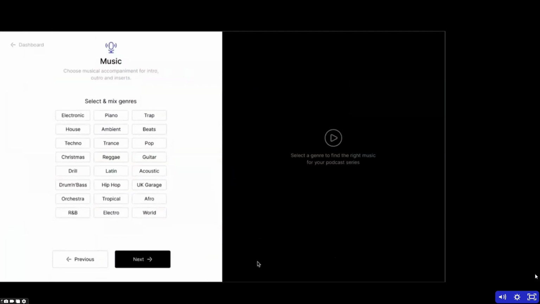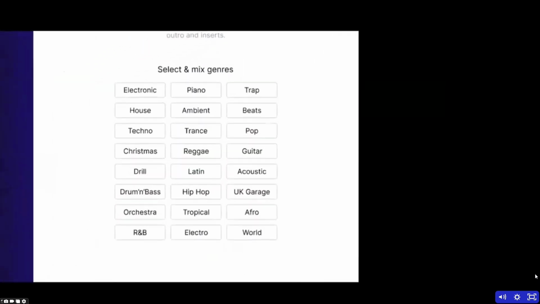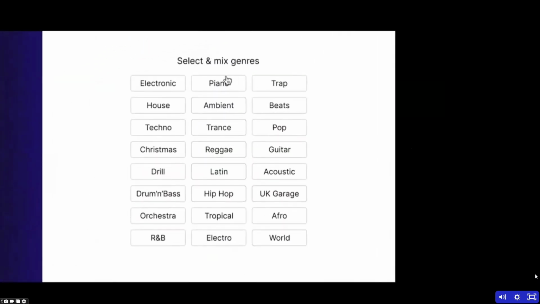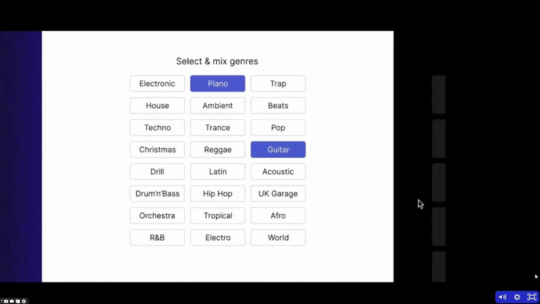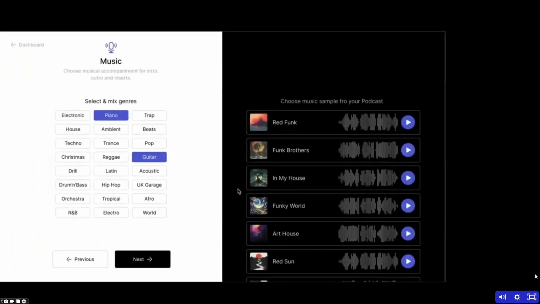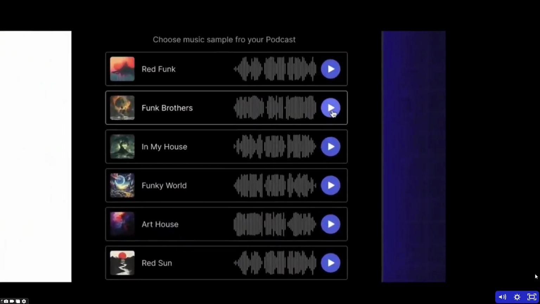When we started building out Podcaster, we noticed it was really boring if you don't have any music in there. So we're using AI to generate music for you that's going to fade out in the beginning. So I can choose from all these different options, but I'm going to do piano, and we'll throw in a little bit of guitar. So you can see now it's pulling from the AI system and creating these. And these are all copyright free that you can use. Here, I'll play you this one here.